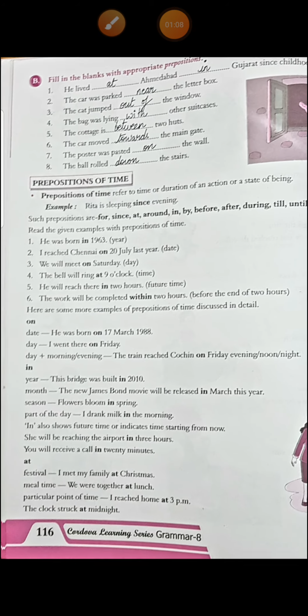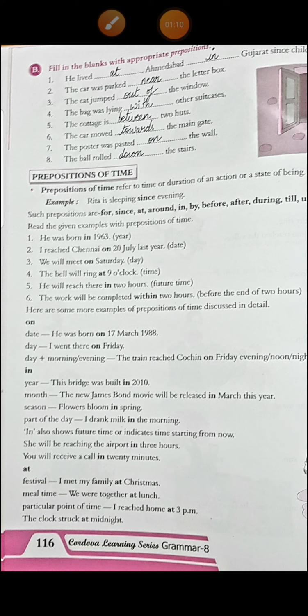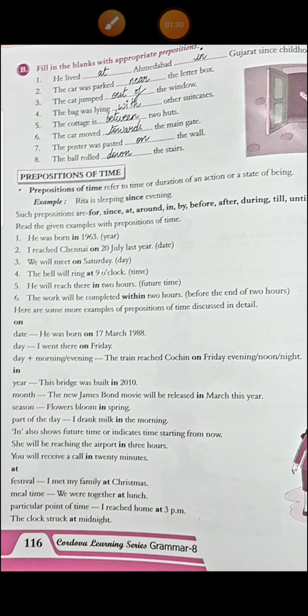Now, let's read these examples. First, he was born in 1963. Here we are mentioning the time, the year. Then second, I reached Chennai on 20th July last year. Date. Third, we will meet on Sunday. Sunday is a day. Fourth, the bell will ring at 9 o'clock. It is telling us about time. Fifth, he will reach there in 2 hours. It is telling us about future time. Sixth, the work will be completed within 2 hours. It is telling us that before the 2 hours will end, the work will be completed. So here we have defined preposition of time.